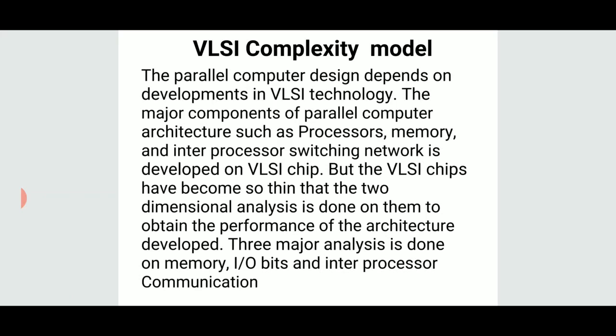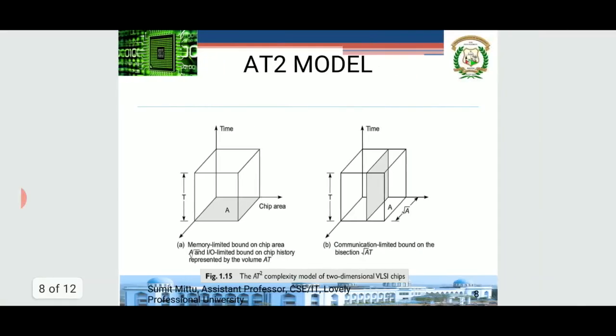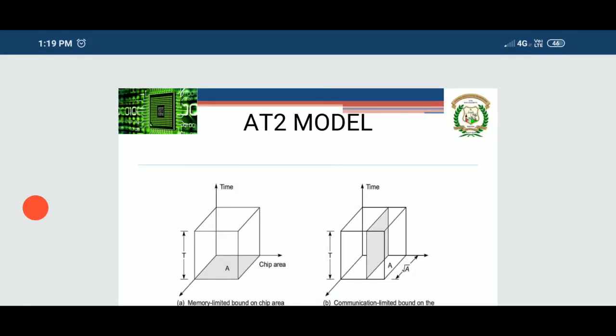Now, 3 major analyses are required to be done: one with memory, one with IO bits, one with inter-processor communication. These 3 become very important. One is memory, one is IO or input output of information. The third one is processor. Let us see these 3 which I have told. Now, this is called the AT square model. This is the AT square model which I am just showing you.